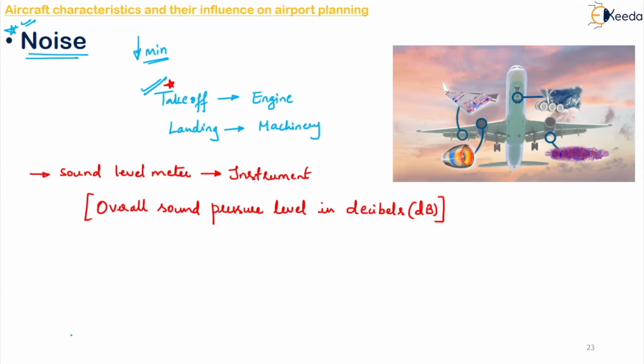Okay, so for complex noise such as that produced by the aircraft, the overall sound pressure level gives an inadequate physical description, and two noises can have the same overall sound pressure level, and yet they may be judged differently or subjectively. Now it has led to the development of something called perceived noise level.